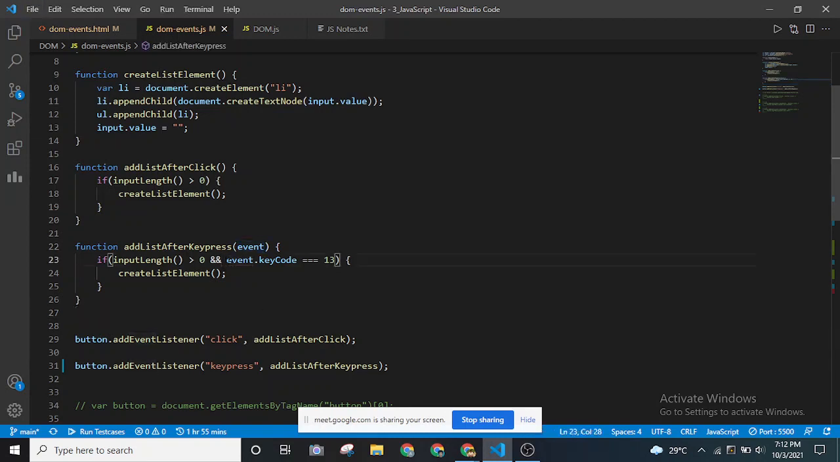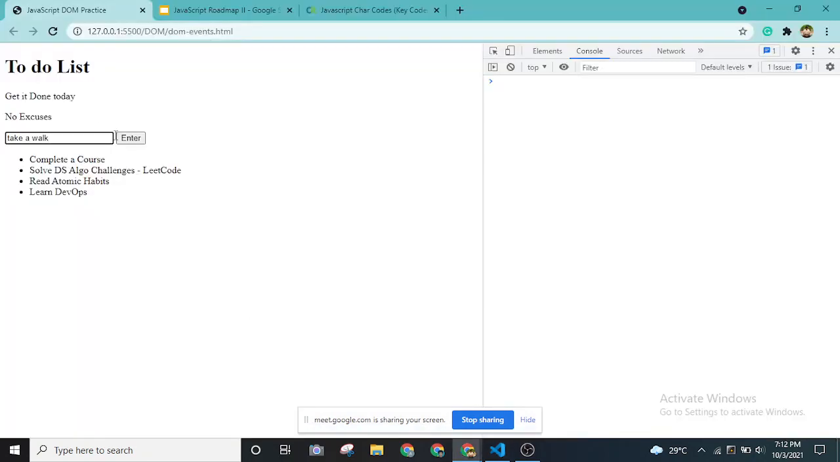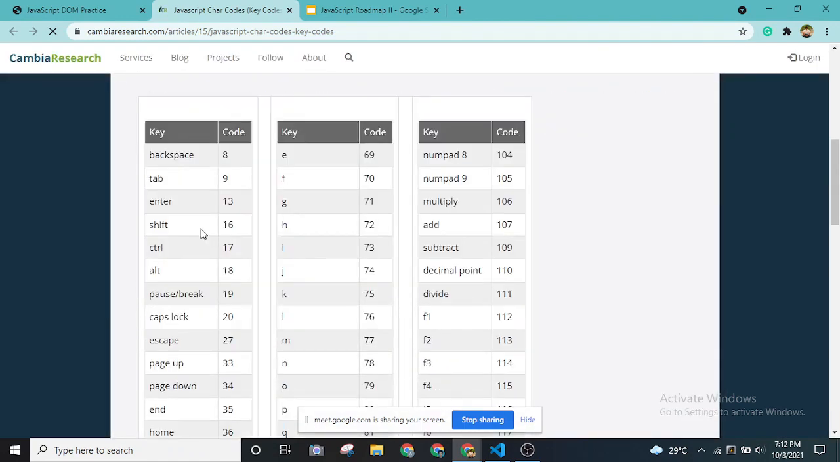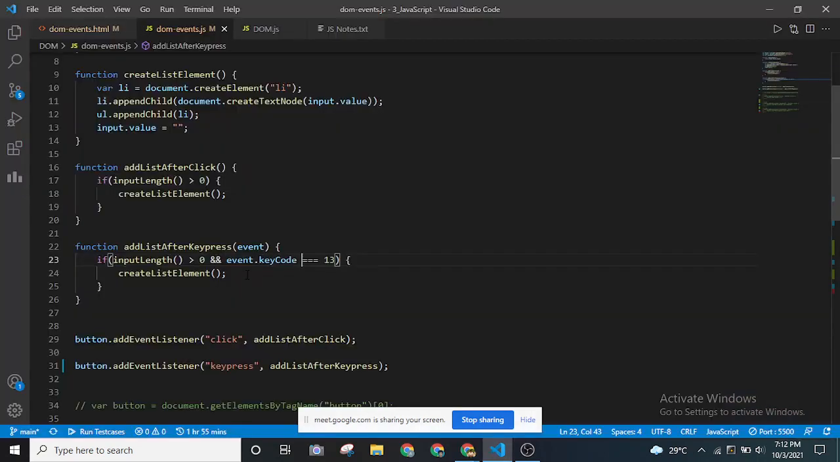So this key code is nothing but whenever I want to press enter and save it, right? As you can see, these are the character codes that we have in JavaScript, and if you research more about it, you can get it. If I press enter on our keyboard, there's a code called 13. So what I'm doing in this code is checking whether the event dot key code is 13 or not.